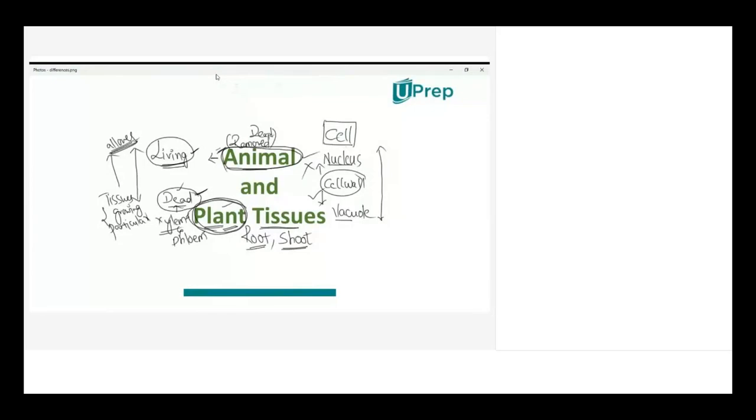Clear? These are some differences between plant and animal tissues, the major differences which we are discussing here in this concept. Because when we talk about animal tissue, we are having only animal tissues, not different kinds of plant tissues. Okay, clear?